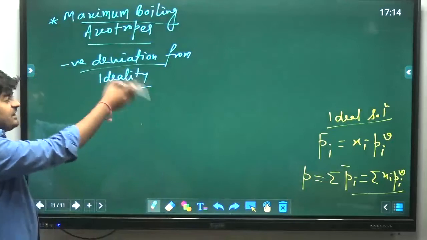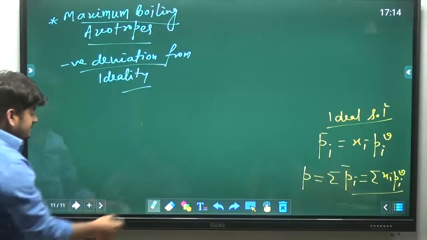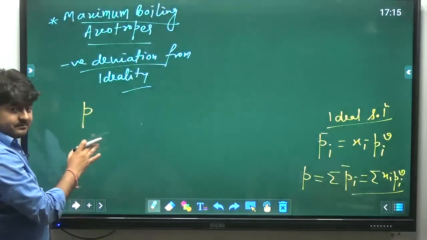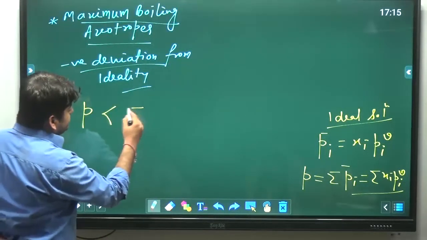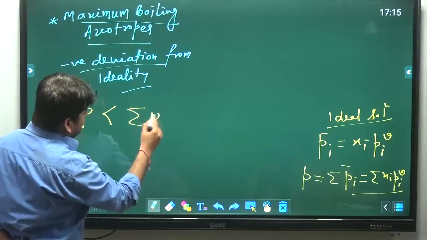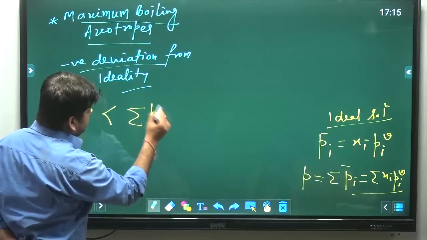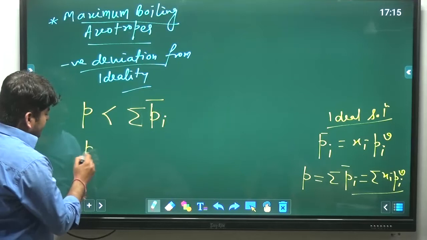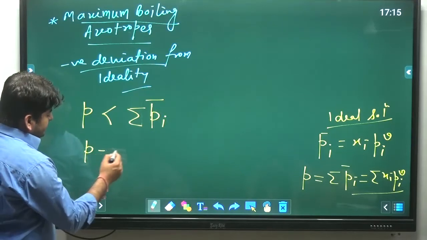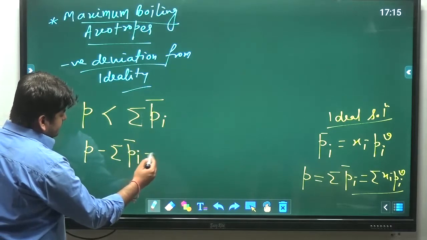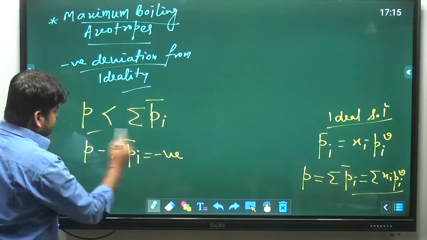Here negative deviation from ideality means the total pressure of the system will be less than the summation of their partial pressures. Means P minus the summation of Pi bar will be negative.